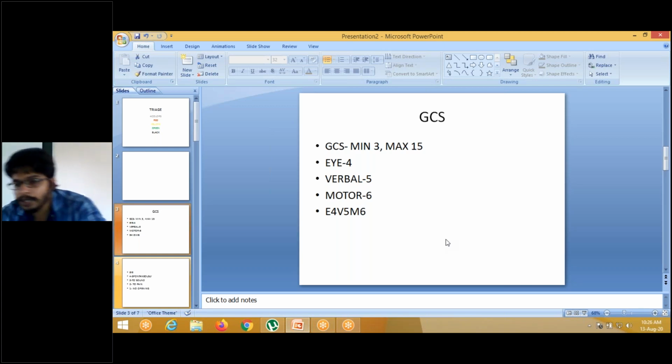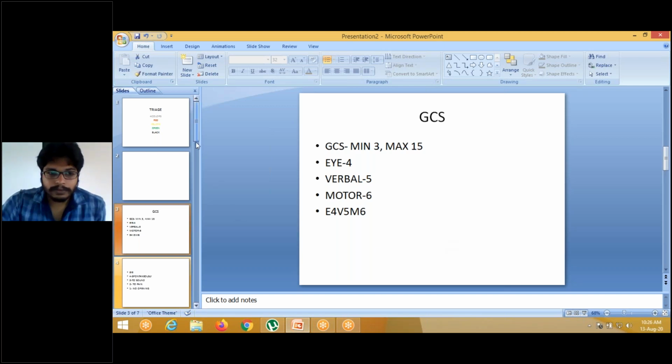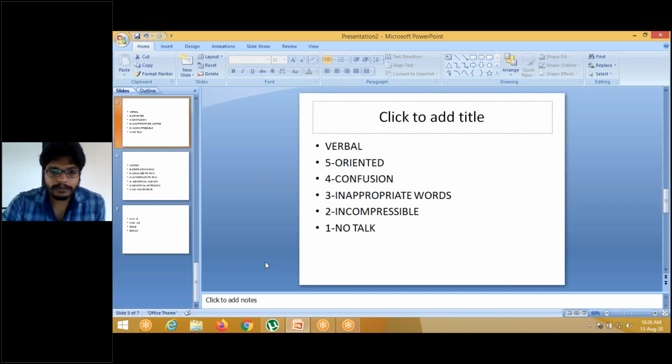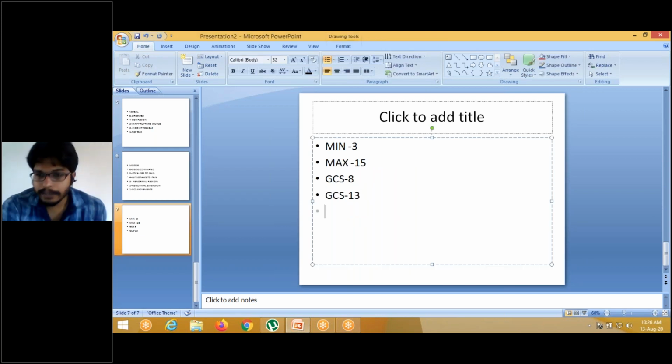Then what is M2? As per new ATLS, okay, it's correct. So everyone should remember this GCS definitely.